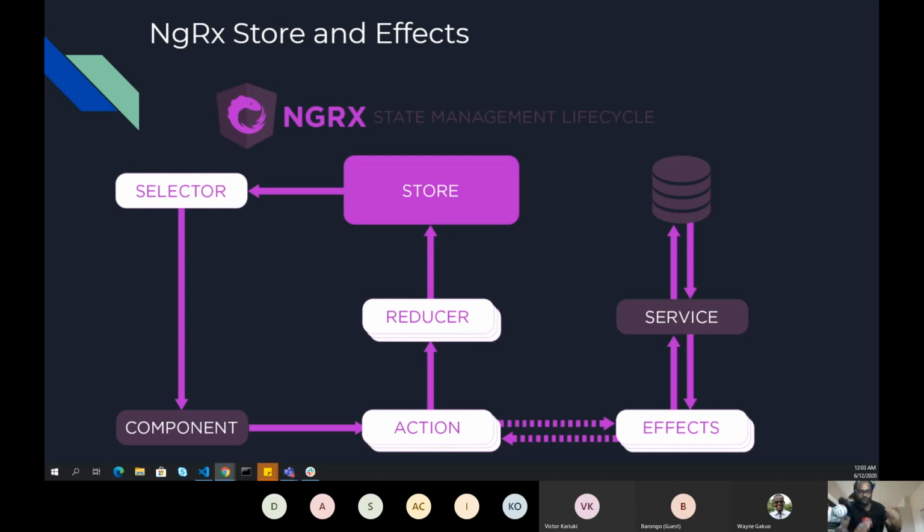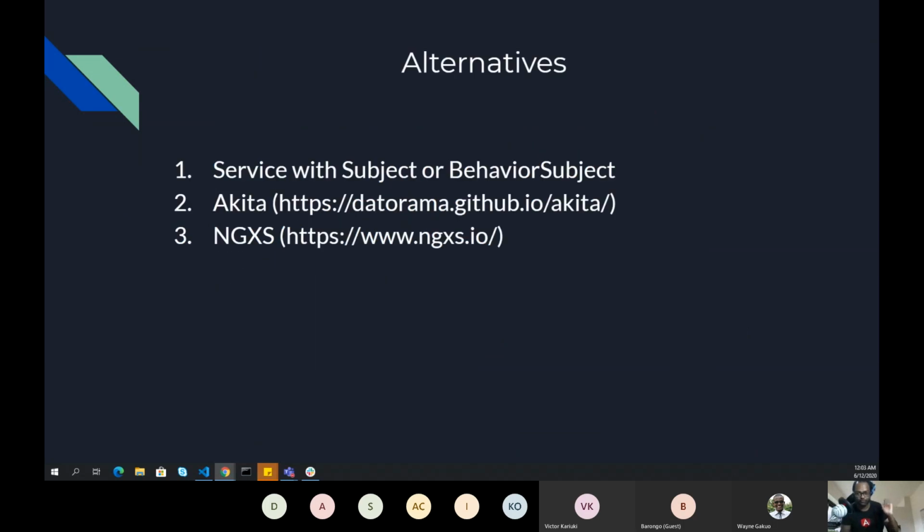For example, right now we had team and we had product. So if I want to just select product, I can just define, okay, create feature selector only for product. So this is the entire flow.